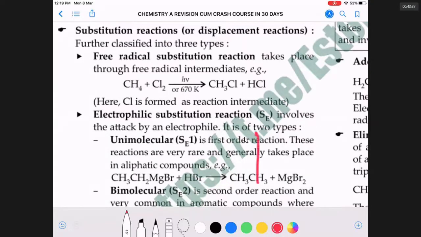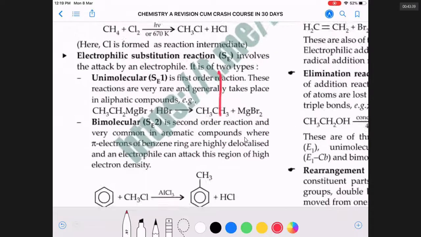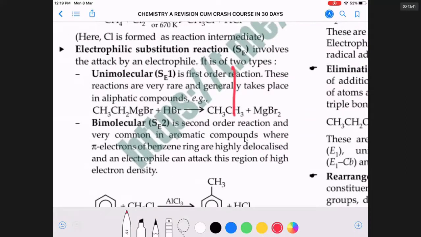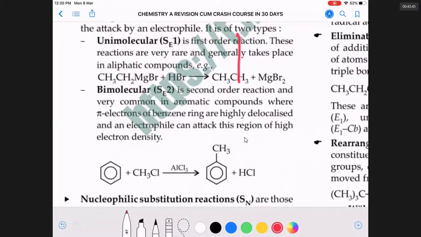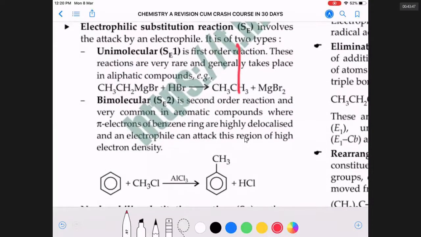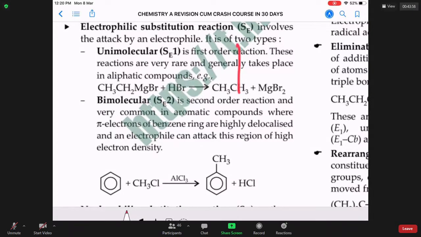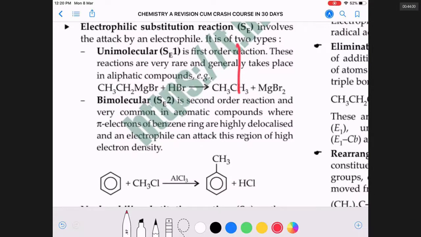Now I want you to carefully look at electrophilic substitution reaction, SE reaction. What is an SE reaction? Somebody who is positively charged will get out and somebody else who has positive charge will come in. If you are looking at benzene, all hydrogens attached to benzene have positive charge. So the hydrogen of benzene can get out as H plus, and in place of H plus, some CH3 plus will come in.